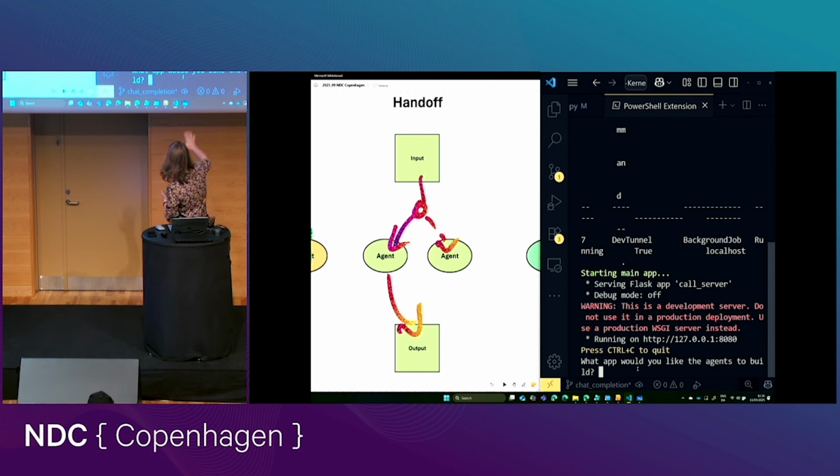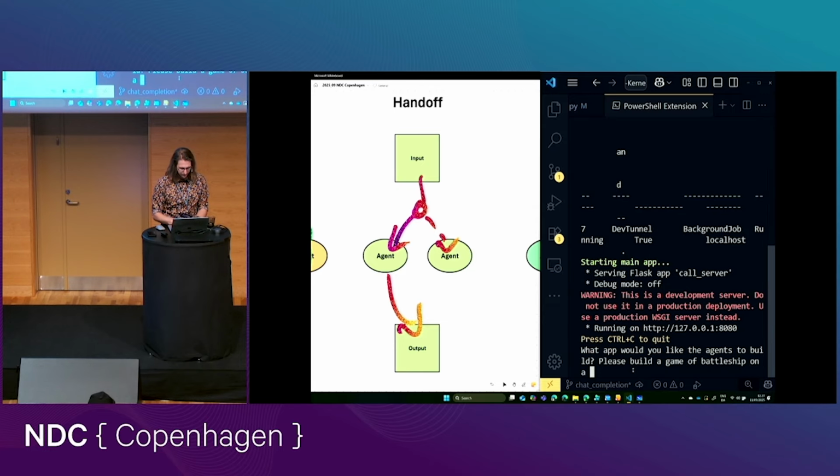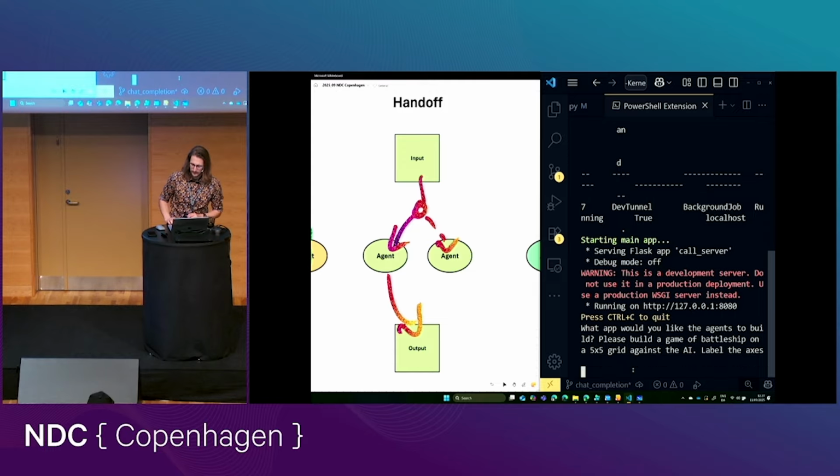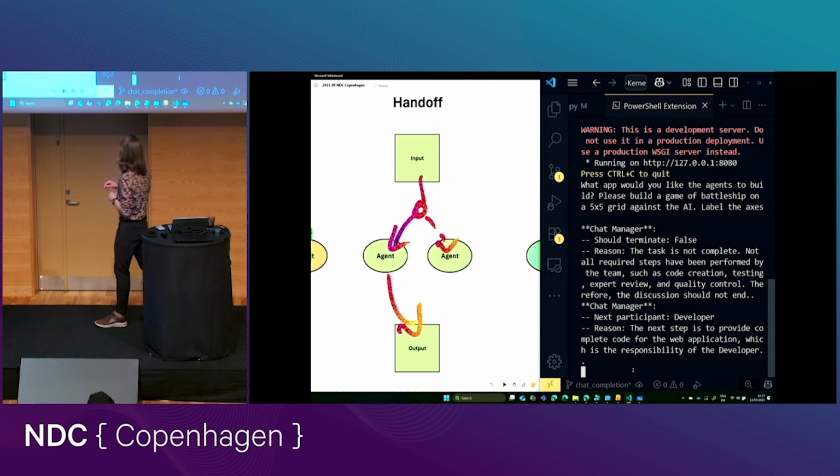So this needs an input from us. It asks what app would we like the agent to build. I was thinking we would build a game of Battleship on a 5x5 grid against the AI, and then we could do something like, just for clarity, label the axes. I wanted to say like A1 and those kind of things.